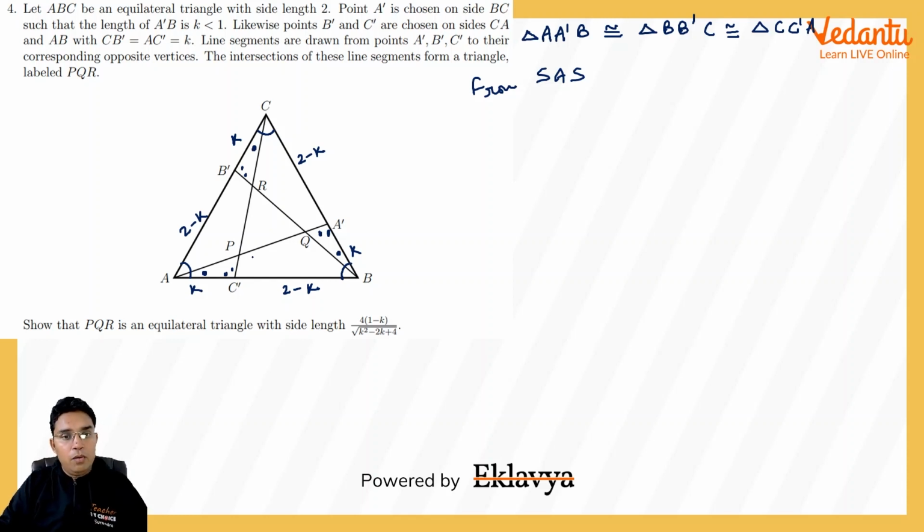Okay, now what we can conclude here, let us see. In these triangles, if you see like in this triangle AA dash B, I'm talking about this angle A I called as single dot, angle A dash I called as double dot, and angle B is 60.